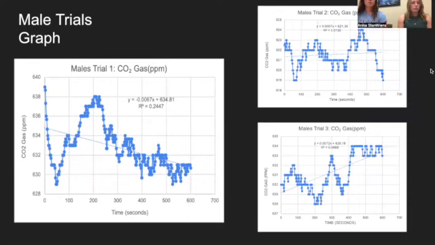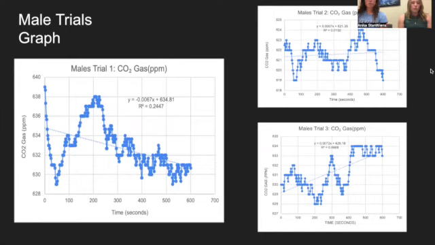These are our male trial group graphs for each of trials 1, 2, and 3. As you can see, these graphs have big inclines and big declines, and less of a steady rate of incline of CO2 production for the male bean beetles. In trials 2 and 3, we found that there was a positive increase in CO2 production overall, despite all the inclines and declines.